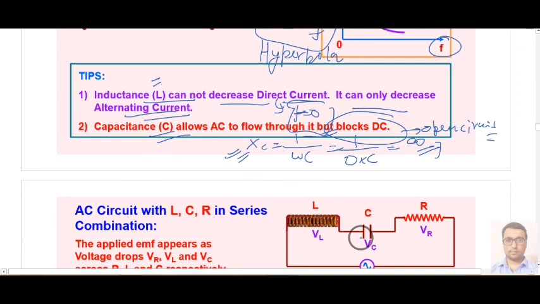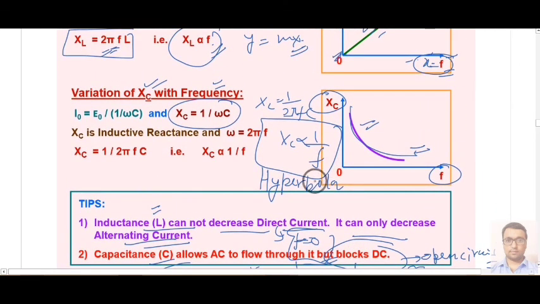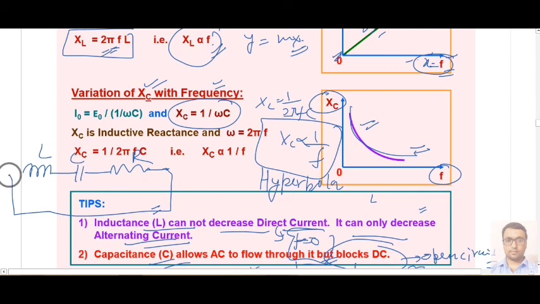So this is the way we apply AC power to different elements. In the next lecture we will understand how this variation takes place if we connect all three elements together, meaning one inductor, one capacitor, and one resistor, all connected in series, and how this will change our result for the main current and voltages.